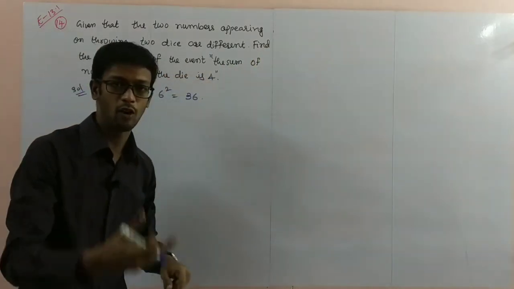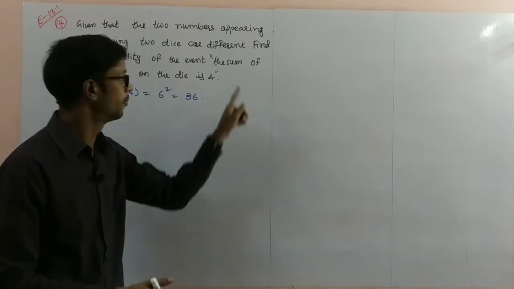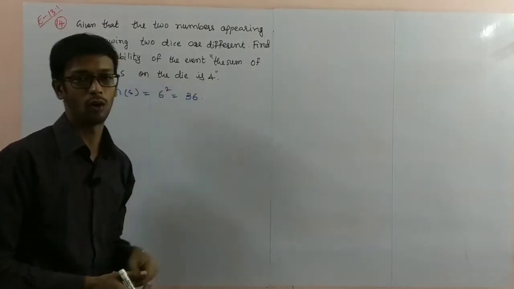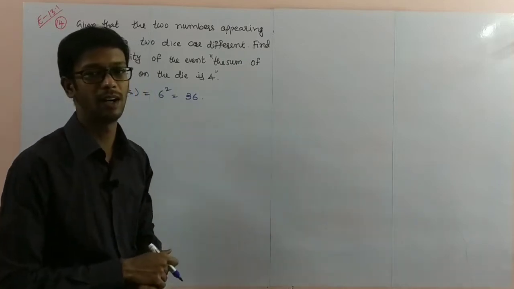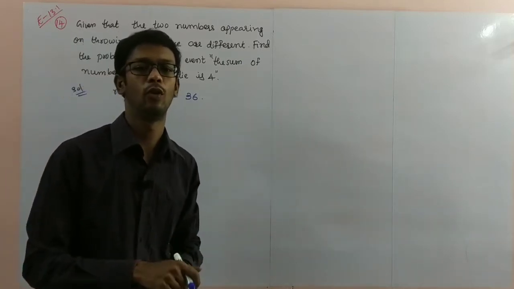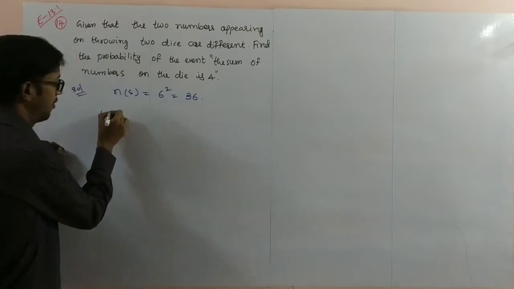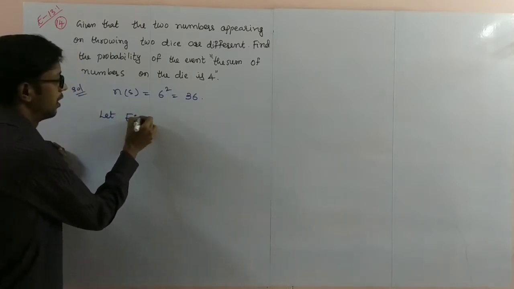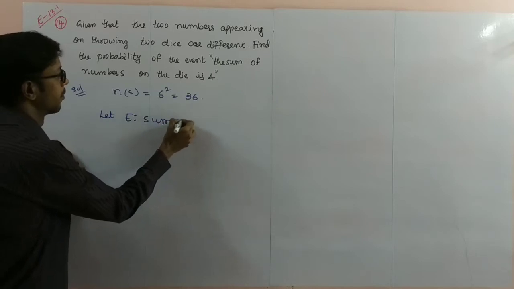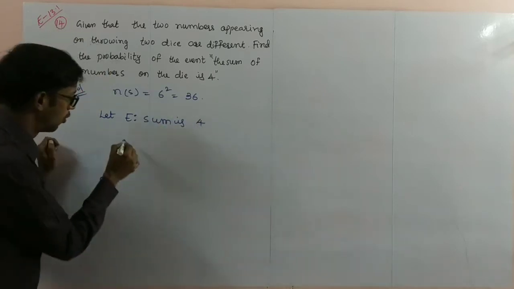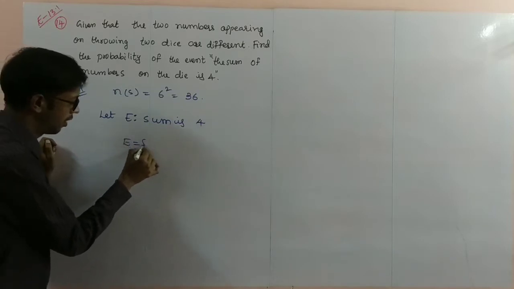Find the probability of the event. Which probability do you have to find? That we take as E. The sum of the numbers on the dice is 4. If you are adding two numbers, the sum should be 4. Like that, you have to take the event E. So I'll write first of all event E: sum is 4. So I'll write the elements of E.